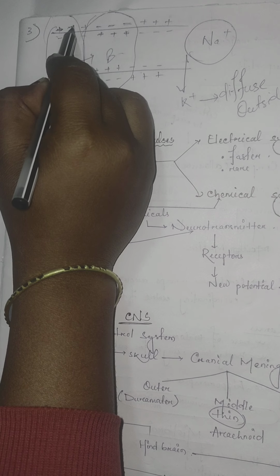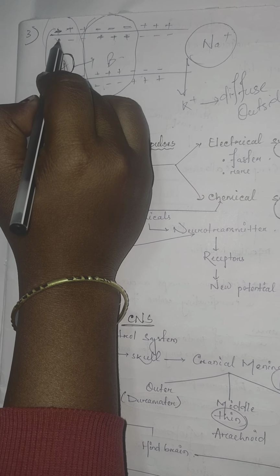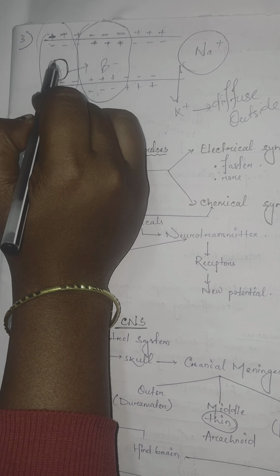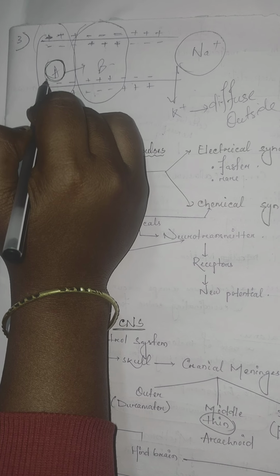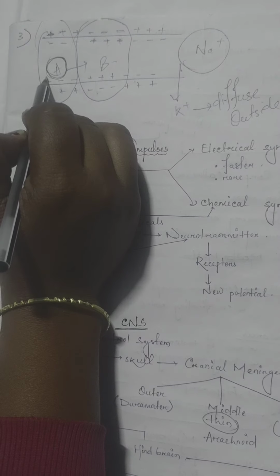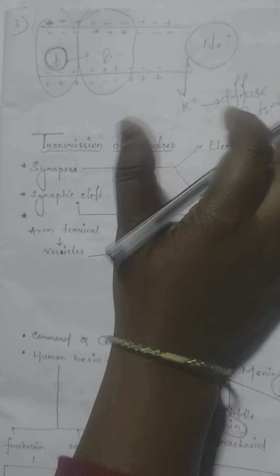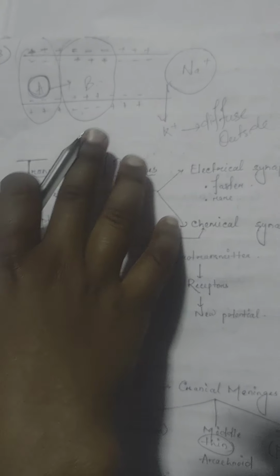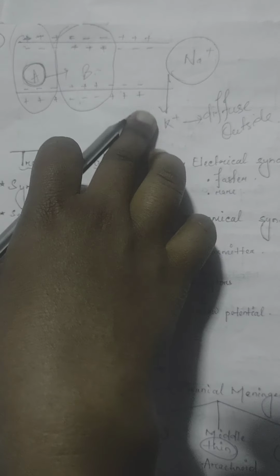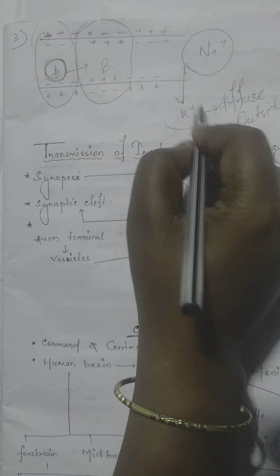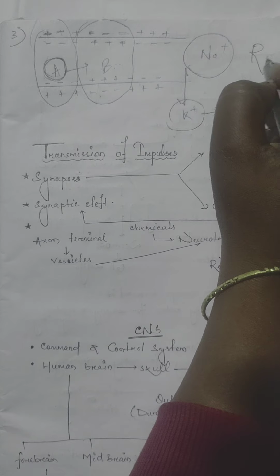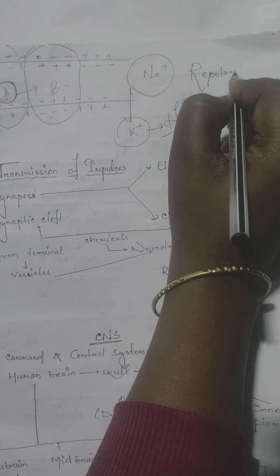The normal condition is the resting condition: positive outside and negative inside. So A will be in resting condition, and B will have the reversal of charge, and there will be a rapid efflux of K plus outside the cell, that is, K plus diffuses outside the cell. This is known as the repolarized state.